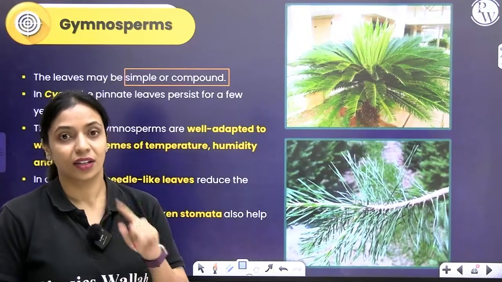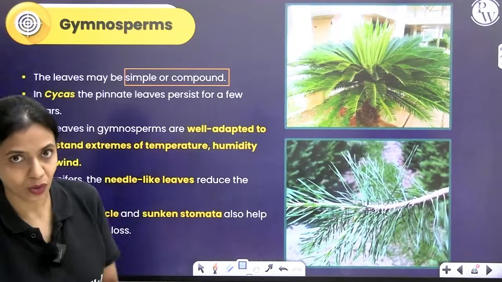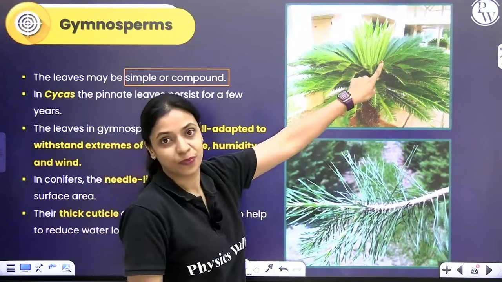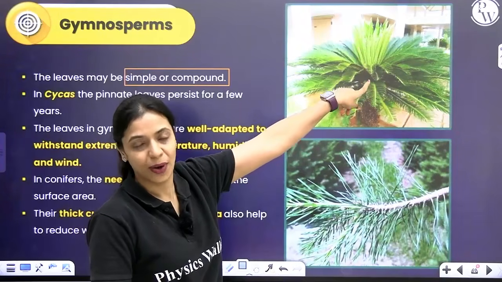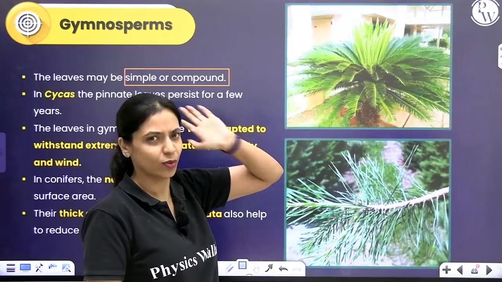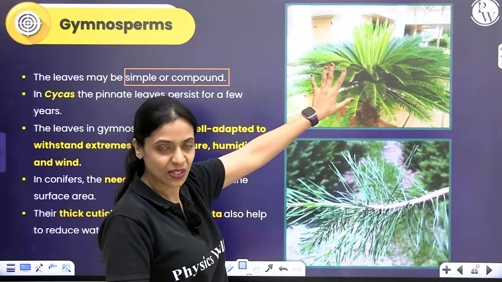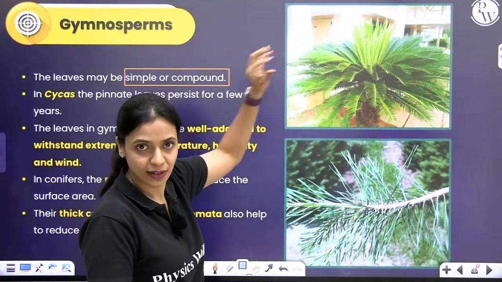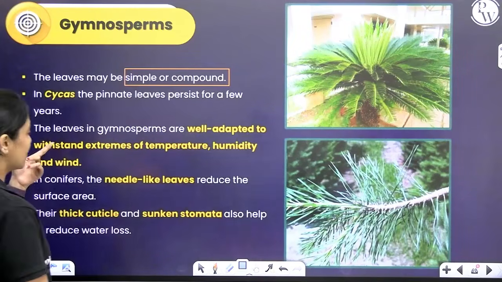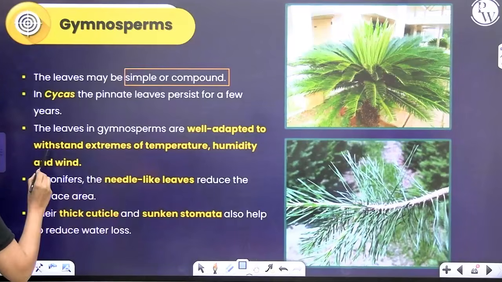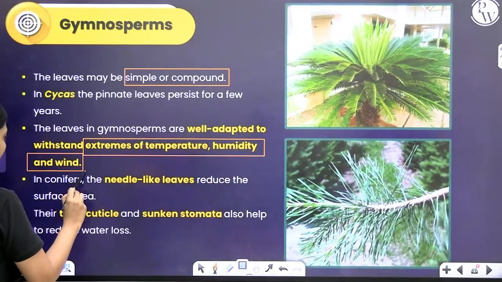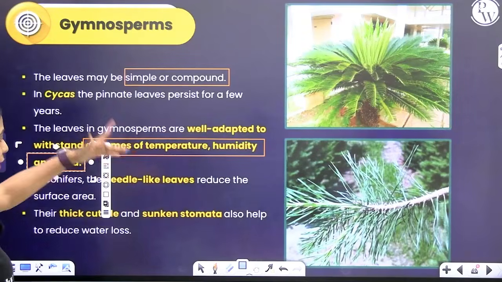Okay, and another thing is the leaves here may be simple or compound. In cycas, you have leaves like this. These are a type of leaves called pinnately compound leaves. More about what pinnately compound is, we will learn in the chapter Morphology of Flowering Plants next. For now, just remember these are called pinnately compound leaves. These will persist for several years. Okay, it is not deciduous, it does not fall off, it will persist for many years. They are capable of withstanding extremes of temperature, humidity and wind. Over here, extremes of temperature is not like too hot, it's more like too cold.